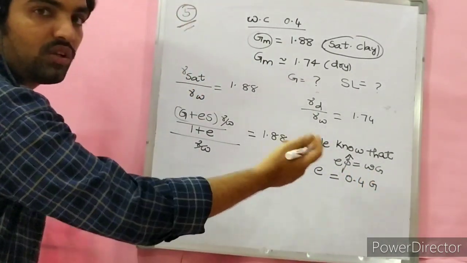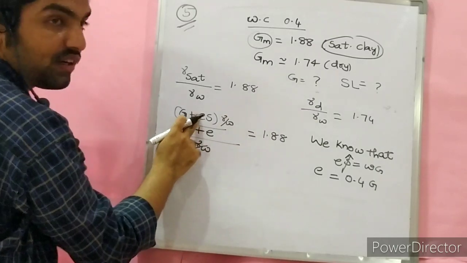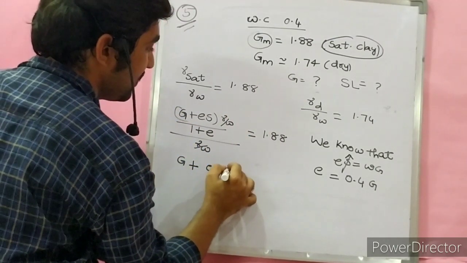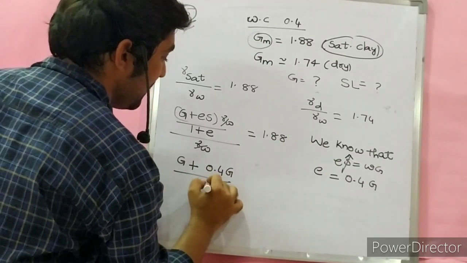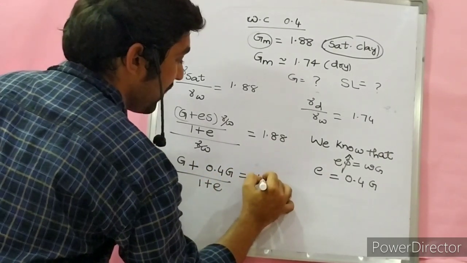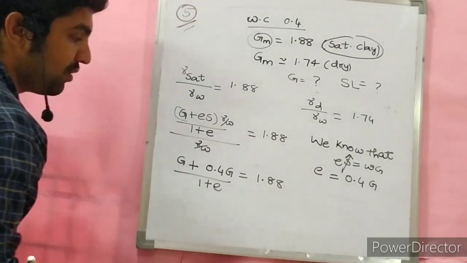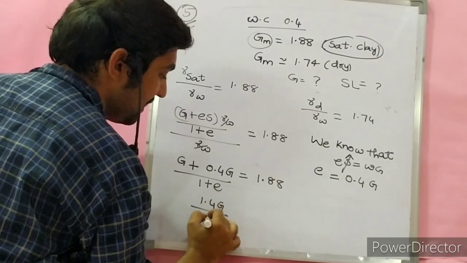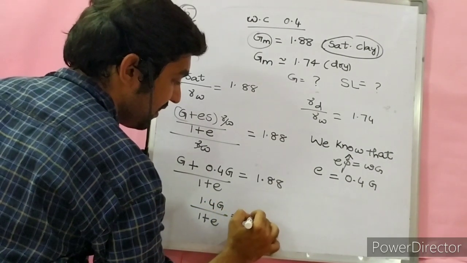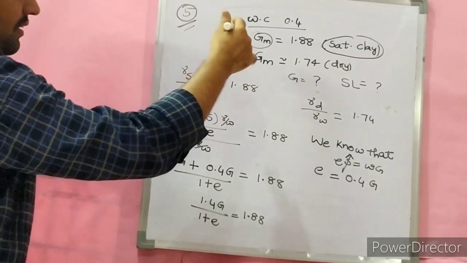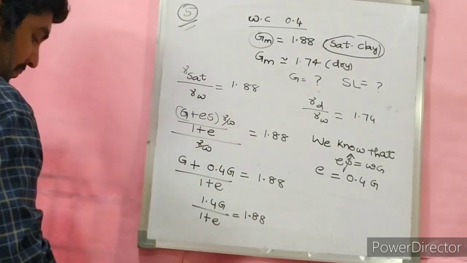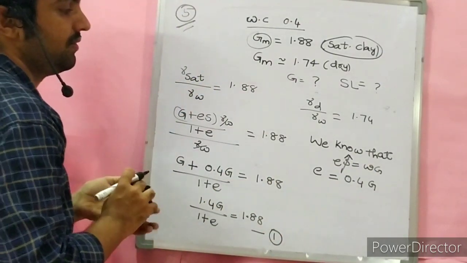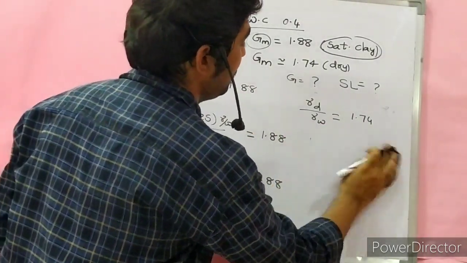Put e is equal to 0.4G in this expression. G plus 0.4G by 1 plus e is equal to 1.88. Gamma W gets cancelled. 1.4G divided by 1 plus e is equal to 1.88. This is the first equation. Take this as equation number 1.